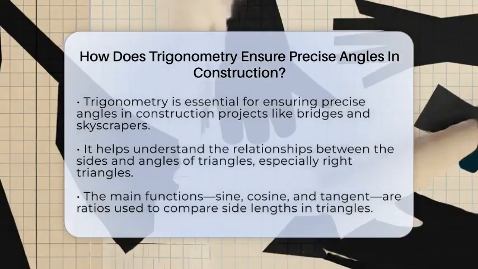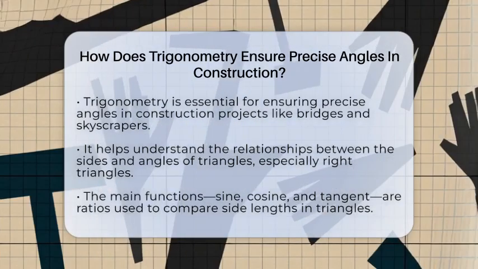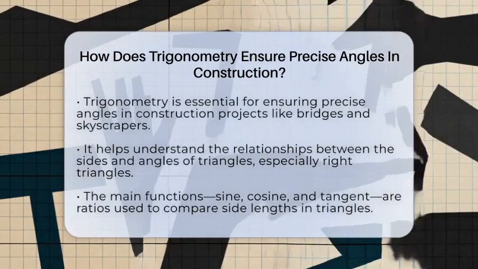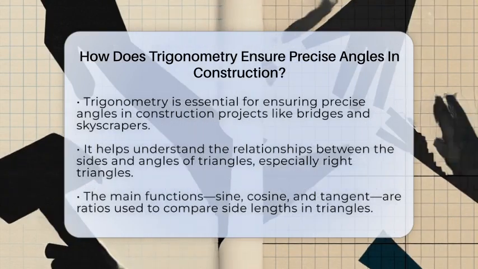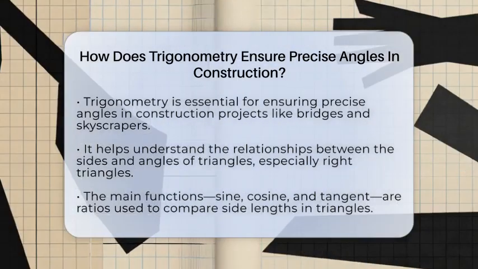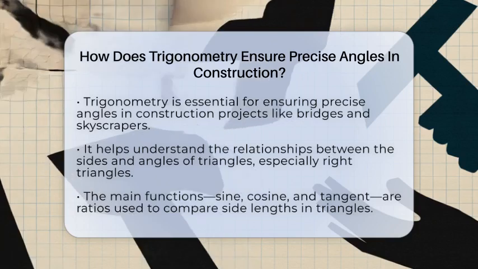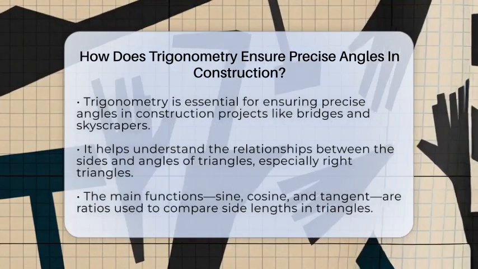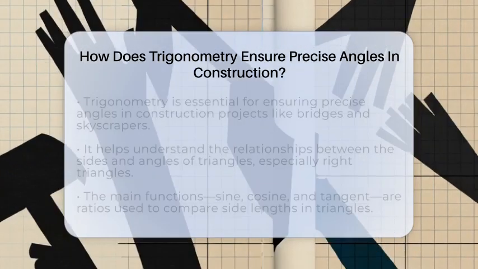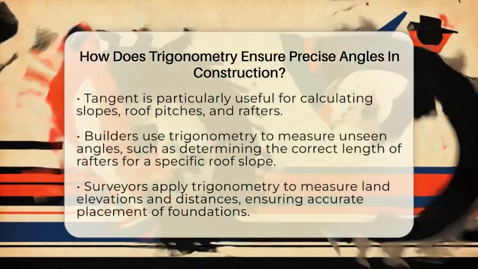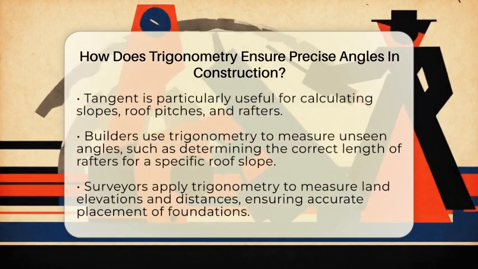Trigonometry focuses on the relationships between the sides and angles of triangles, especially right triangles, which have one 90-degree angle. The main functions, sine, cosine, and tangent, are ratios that compare the lengths of sides in these triangles. For example, the tangent function compares the length of the side opposite an angle to the side next to it. This is useful for figuring out slopes or roof pitches.